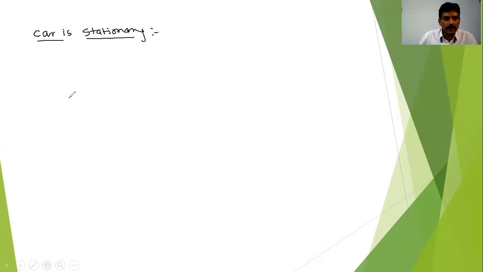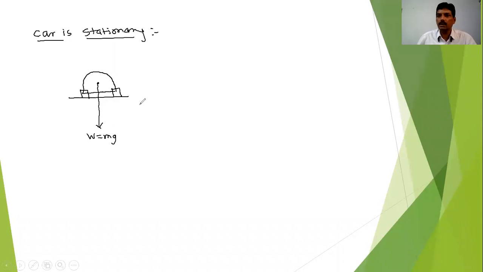Suppose this is the level road, and here you have the car. This is the center of gravity, where the weight of the car, W equal to mg, is acting in the downward direction. This is the inner tire and the outer tire here.